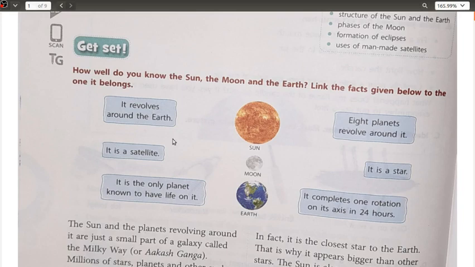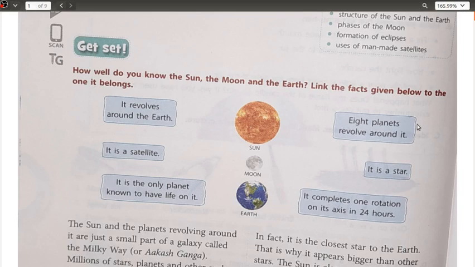So these are the six statements which have to be grouped up or matched up with all these three heavenly bodies, basically your sun, the moon and the earth here. Okay, let us match this one. If we talk about the sun, the very first thing is that it is a star. Okay, one of the things.